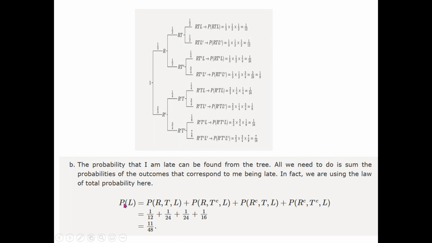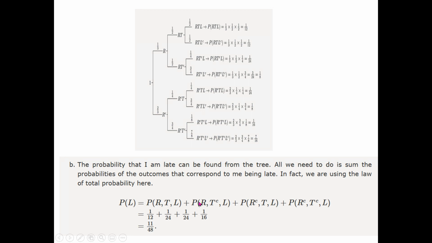So you see that this could be called the total probability of arriving late. So total probability of arriving late is the sum of all conditional probabilities of arriving late. If you see this first combination, this is a conditional probability of arriving late given that it's rainy and there is heavy traffic.